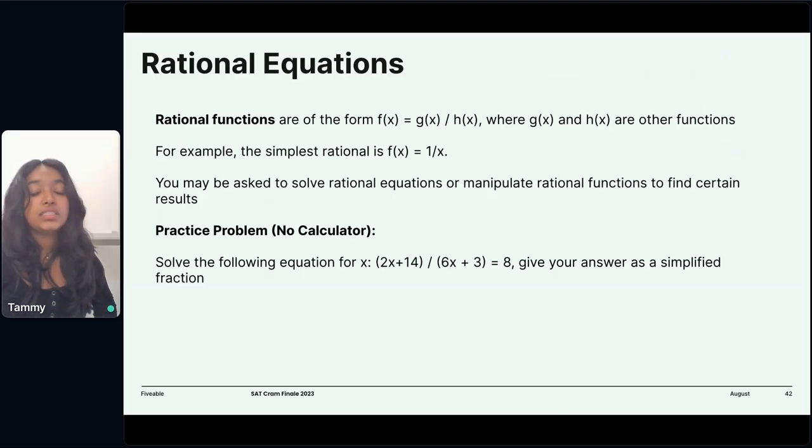So you will be asked to solve rational equations and manipulate the functions to find certain results. We've got an example practice problem for you here, and this is pretty much what the SAT will ask you as well. Sometimes they hide it in the problem. Take like 30 seconds to solve this equation and try to simplify it as much as you can. All right, 30 seconds.